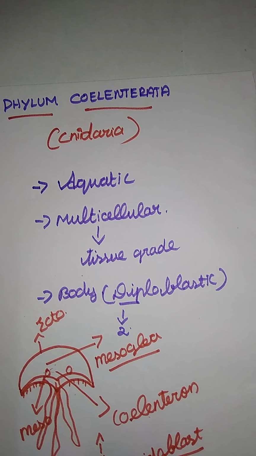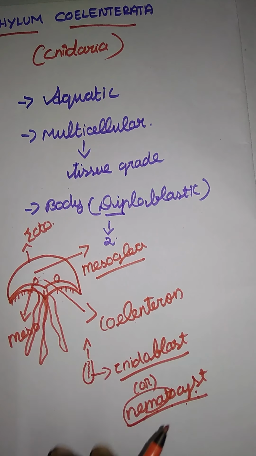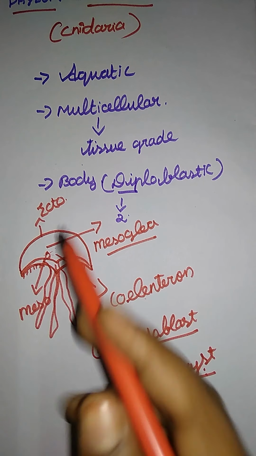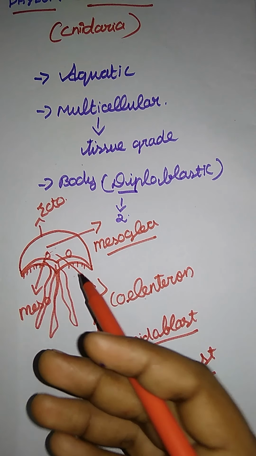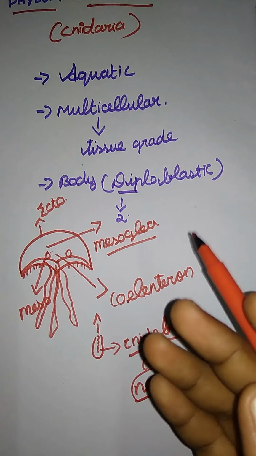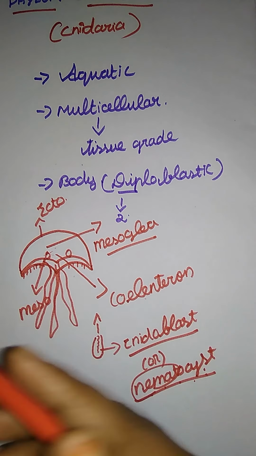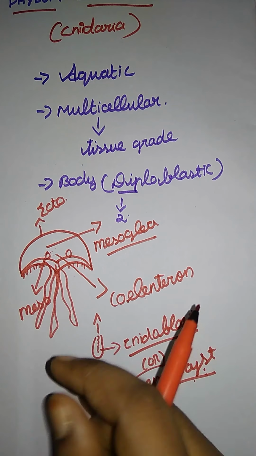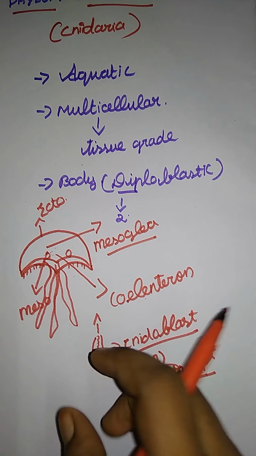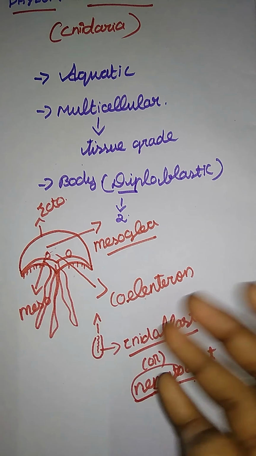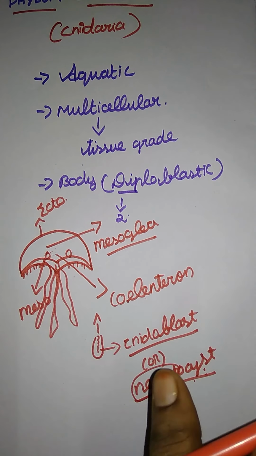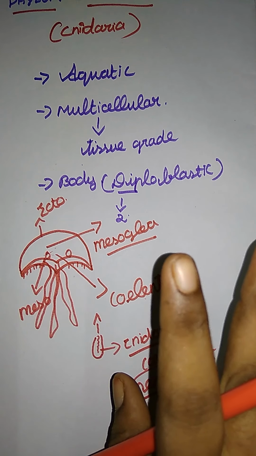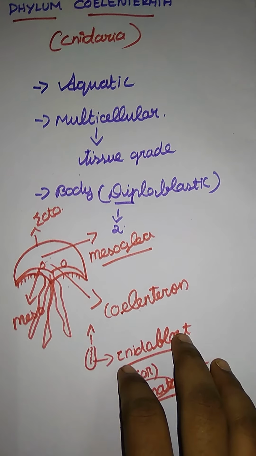Let me move on to the next one. Another thing is the variation in structure and functions, which is polymorphism. Poly means many, and morphism means the study of morphology, we already said, the study of structure. In polymorphism, they differ structurally and functionally in different species. Reproduction is both sexual and asexual. So that's it for Coelenterata.